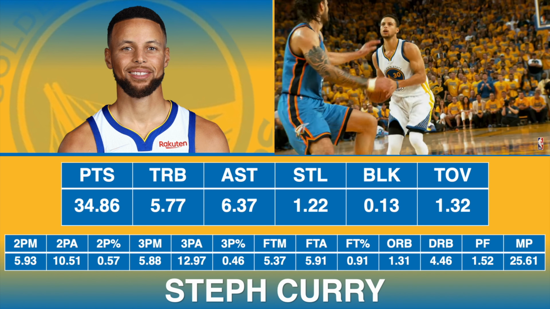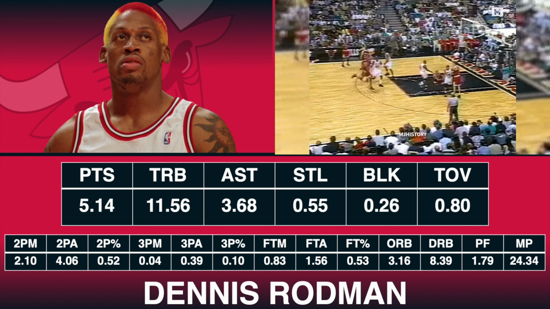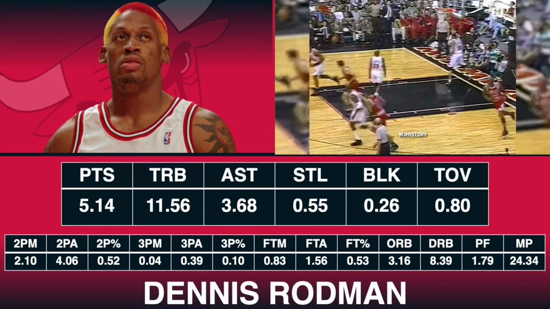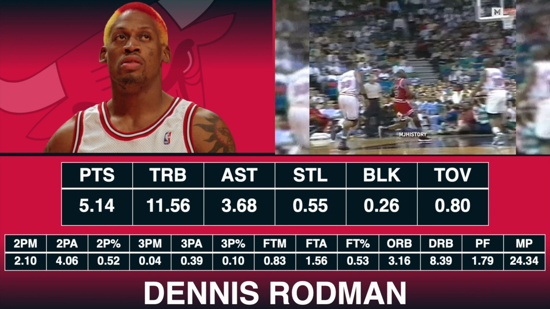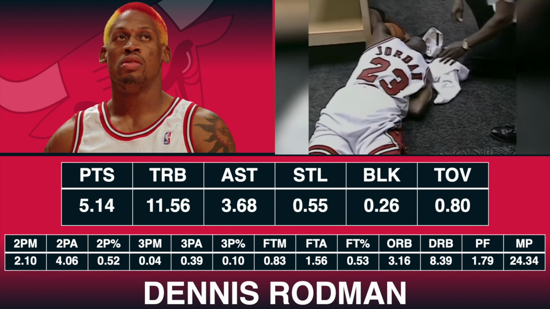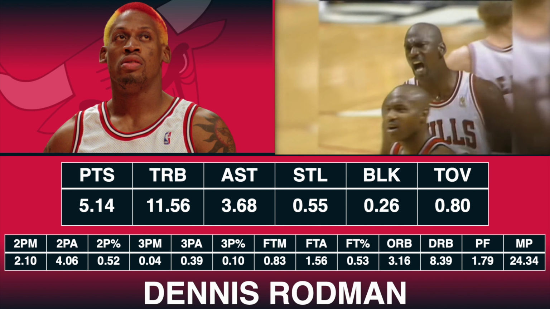Alright, the total rebound champ, no surprises here, this goes to Dennis Rodman. Dennis Rodman was one of the best rebounders in NBA history, and he takes the rebounding championship here. He averaged 11.56 for the high, and he also would average 5.14 points, 3.68 assists, 0.55 steals, 0.26 blocks, and 0.8 turnovers.